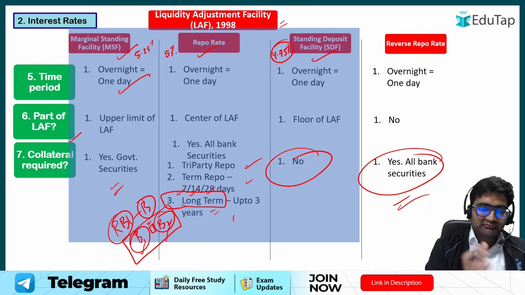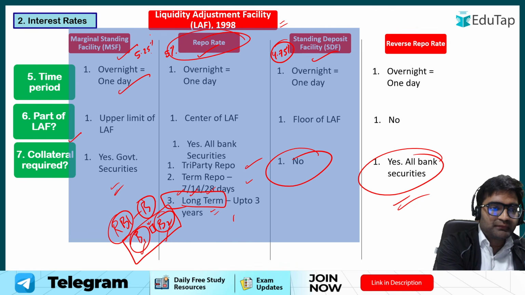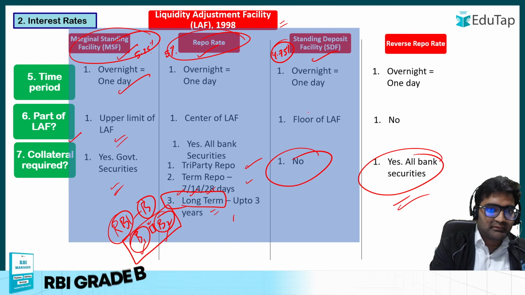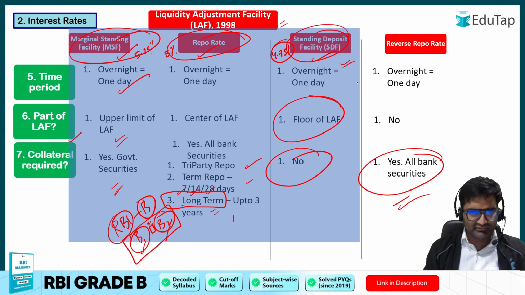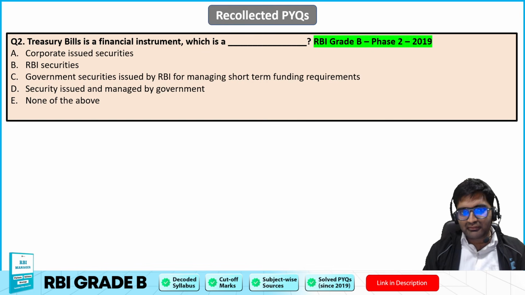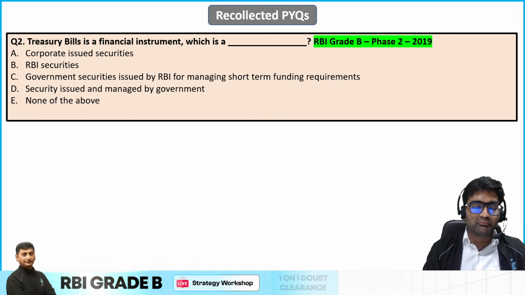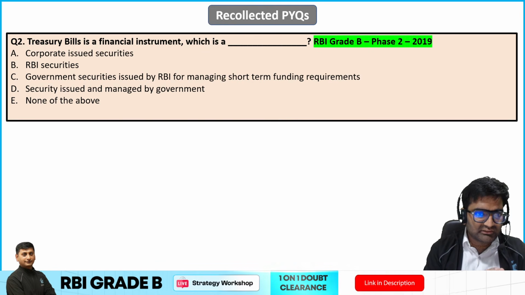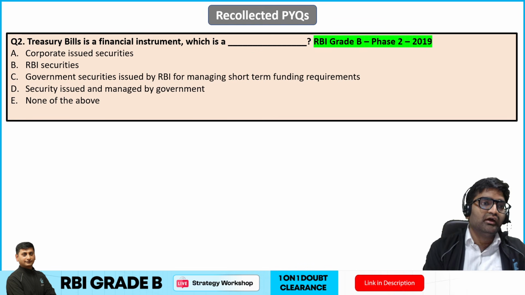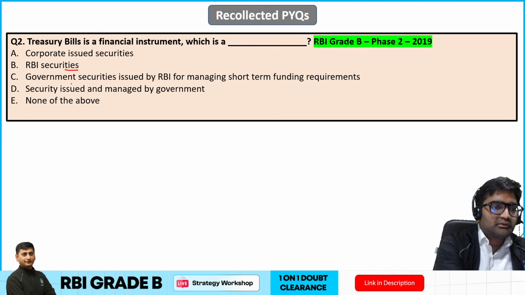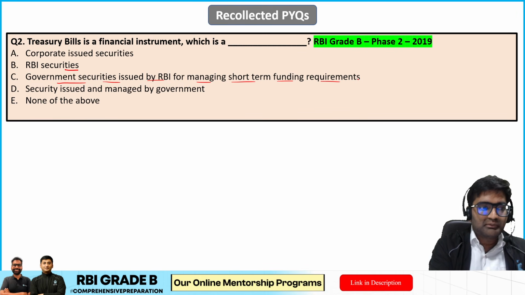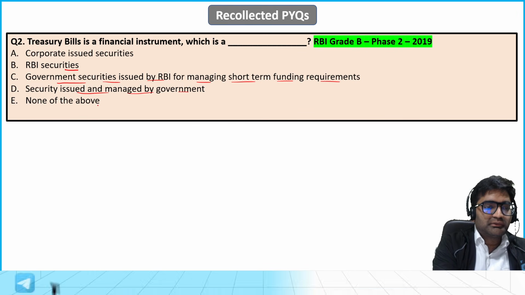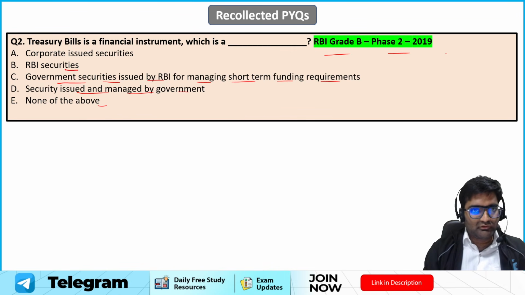So in the liquidity adjustment facility, the center is repo, the ceiling or the upper limit is MSF, and the floor, the lowest interest rate, is SDF. Is that clear? Many things I have explained related to this. Now moving ahead, treasury bill is a financial instrument which is a dash. Corporate issued security, RBI security, government security issued by RBI for managing short term funding requirements, or security issued and managed by government, none of the above. RBI Grade B 2019 question.